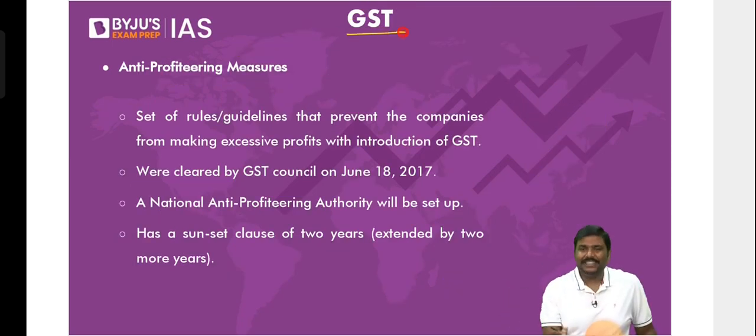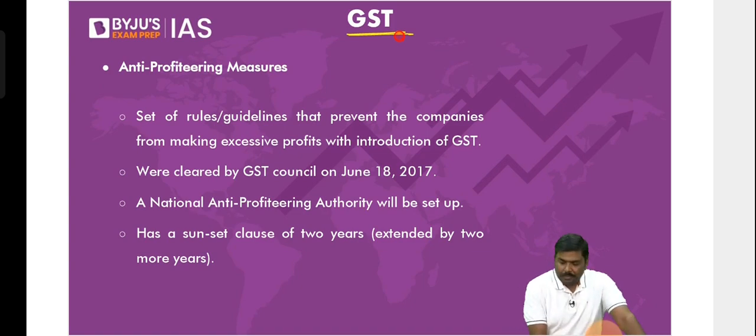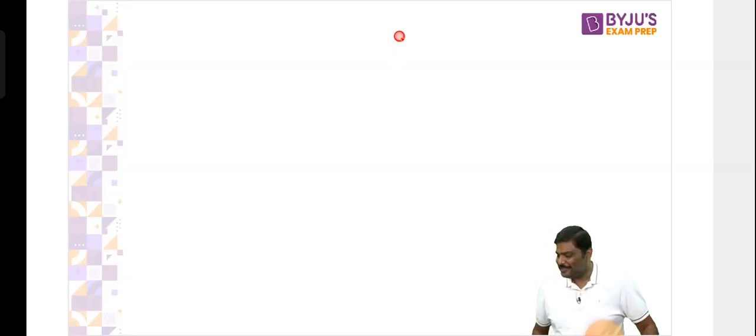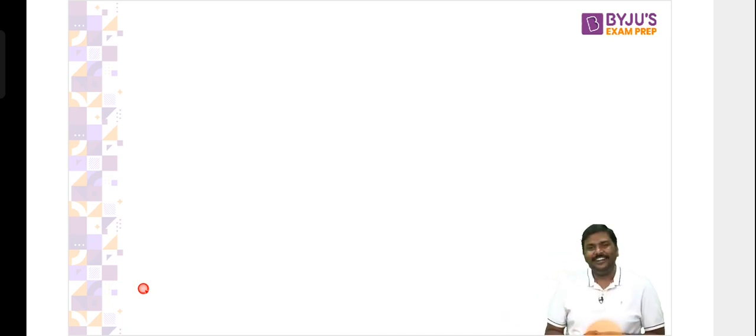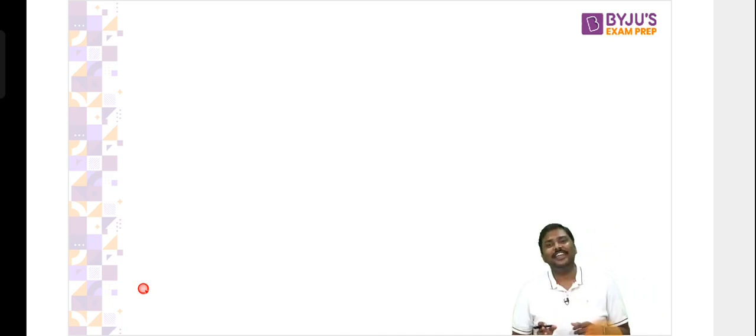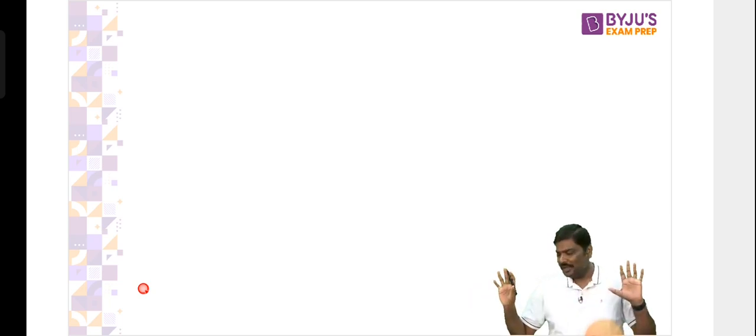The concept of anti-profiteering. Somebody put a comment, sir, economics is very boring. I can't help it. If it is boring for you, don't worry. What is required for UPSC? Understand the logic here. Whether you're interested or not, the UPSC doesn't care for it. Very simple.